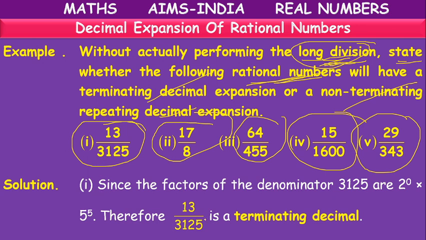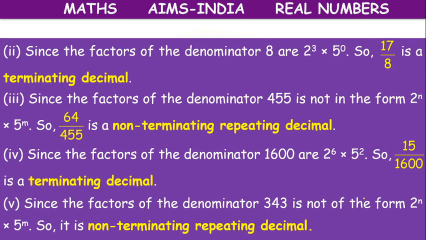So here 3125 is there. How to write? 2 power 0, 5 power 5. It has only 5's as its factor. So it is a terminating decimal. Next, 17 by 8. Only 2's are there. We can write 8 as 2 cube. So it is a terminating decimal.